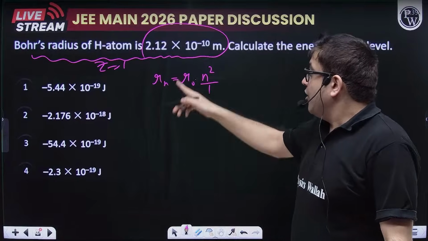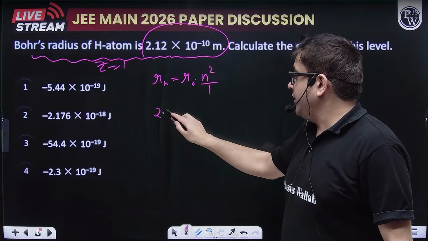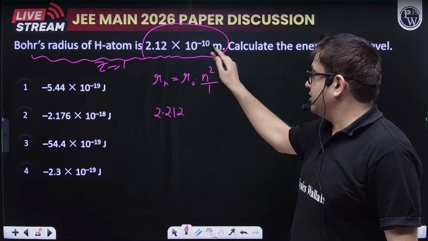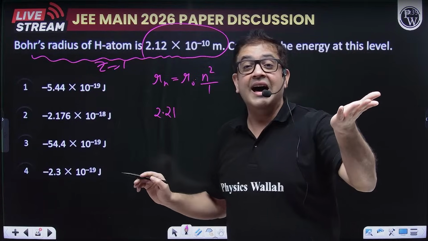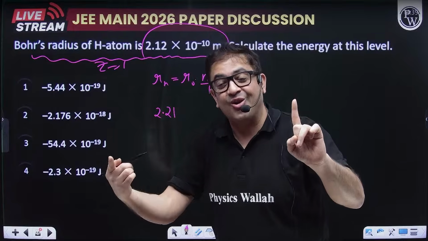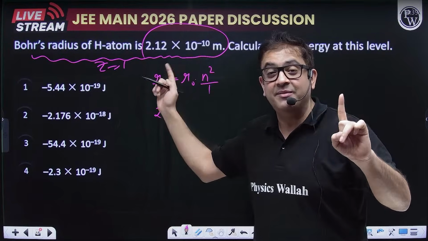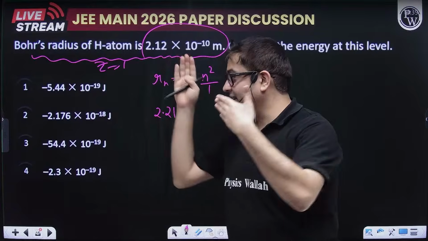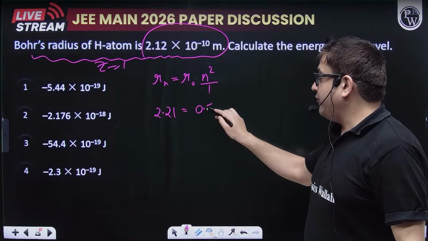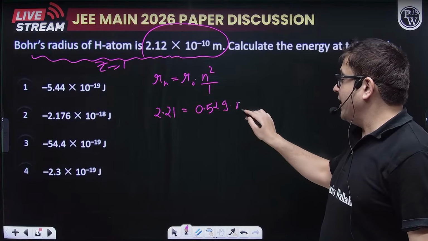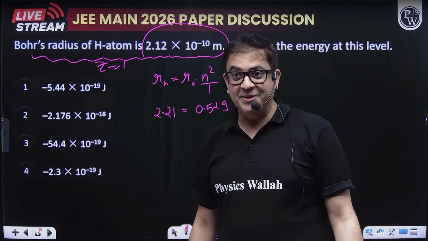Now, what radius is given? It is given out to be 2.12 into 10 raised to power minus 10. Why write 10 raised to power minus 10? Because we remember R0 is 0.529 angstrom, and 1 angstrom is 10 raised to power minus 10 meters. So take it as angstrom. So it will be equal to 0.529 into n square. No higher mathematics is required.